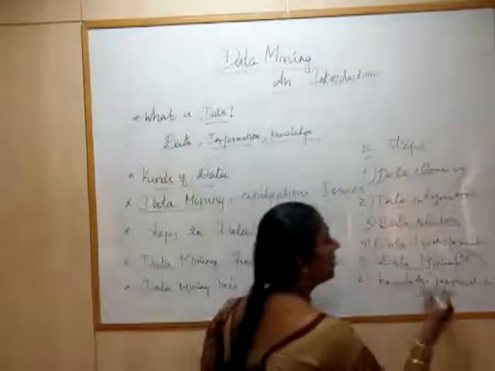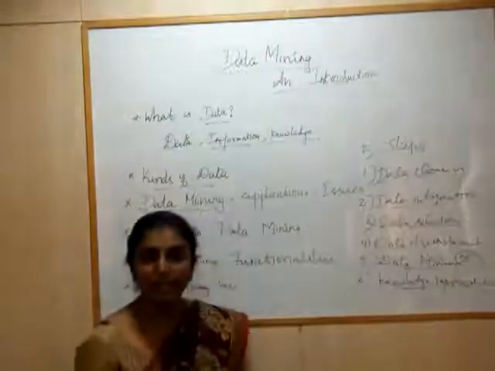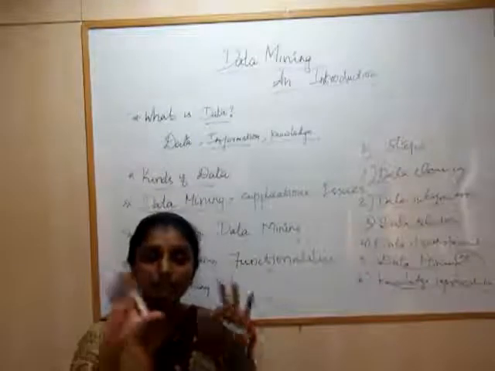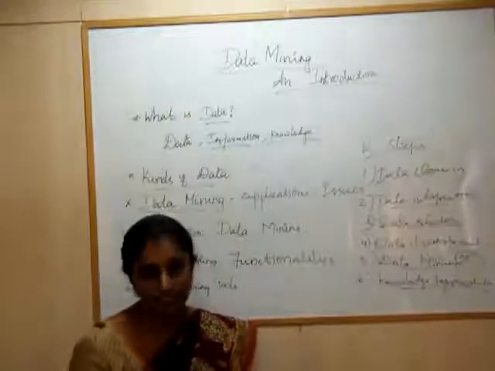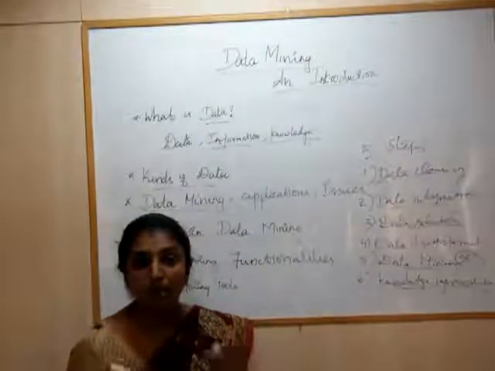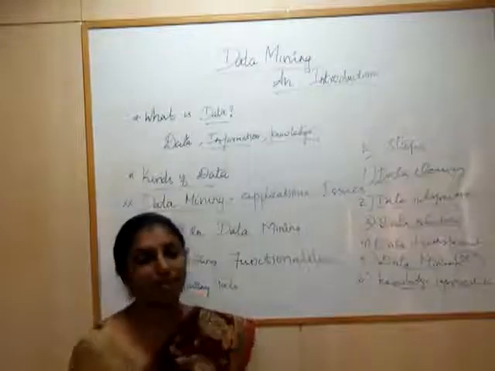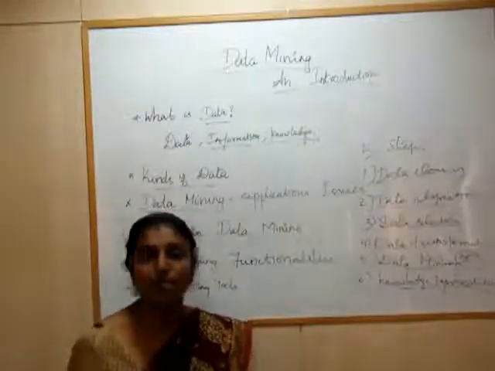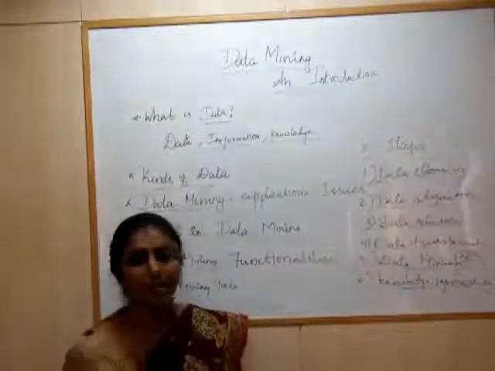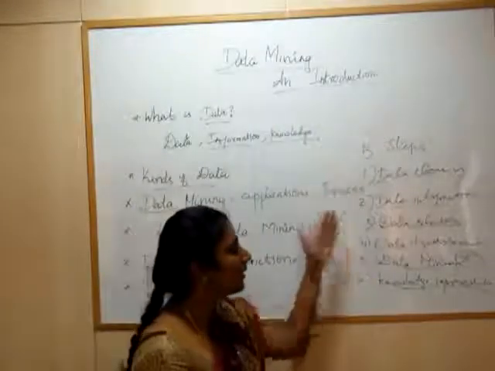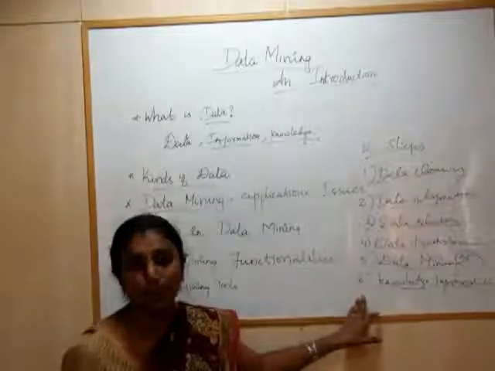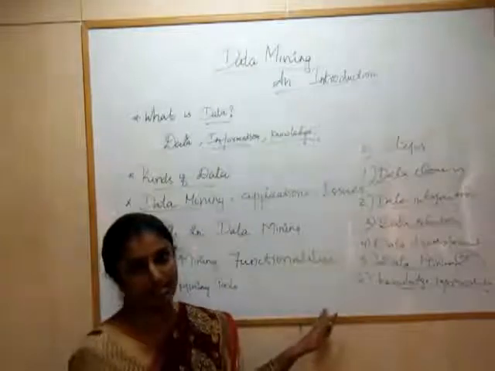Here it is the knowledge representation. Given any data, it should be transformed into your desired output like visualization, an audio file, a diagrammatic representation, chart or flow chart, or it may be text also. So these steps are very important in any data mining process.